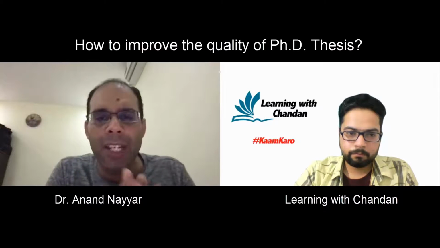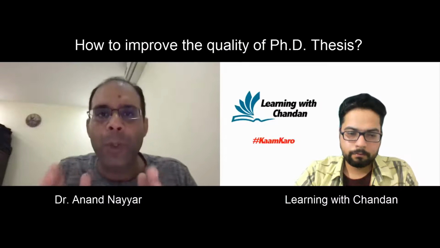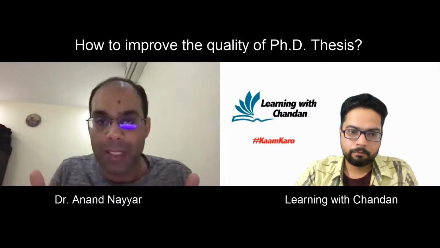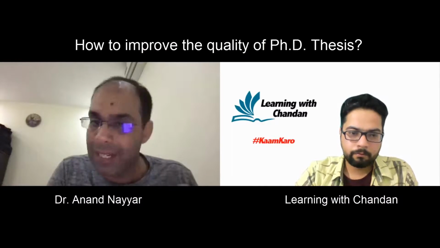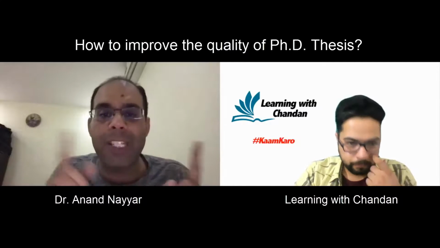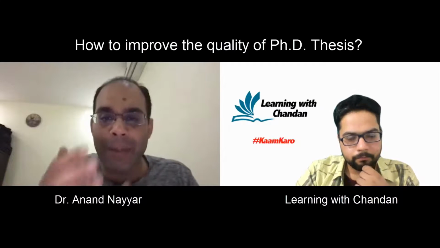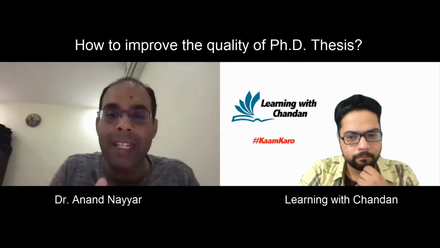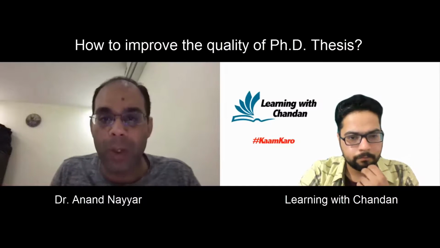Last but not least, time to time you should check chapter-wise what the plagiarism score is, because if you are going for the thesis, the plagiarism should be less than 10%. That is recommended. Your proposed work should never have a plagiarism score of more than 5%, which is very important. Then time to time show your guide what you have written, because if your guide is cooperative, he will check chapter by chapter, and if there is any problem, he can point out the solutions.